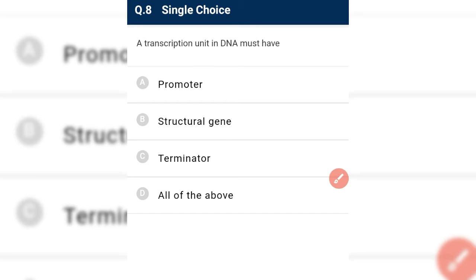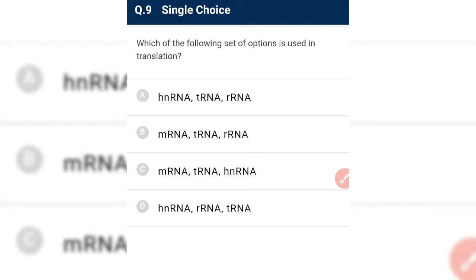A transcription unit in DNA must have a promoter, a structural gene as well as a terminator. These all are present in the transcription unit. Next, which of the following sets is used in translation? In translation we use mRNA, in which codons are present, and tRNA, in which anticodons are present, and ribosome. Ribosome is made up of rRNA. So we use mRNA, tRNA, and rRNA.